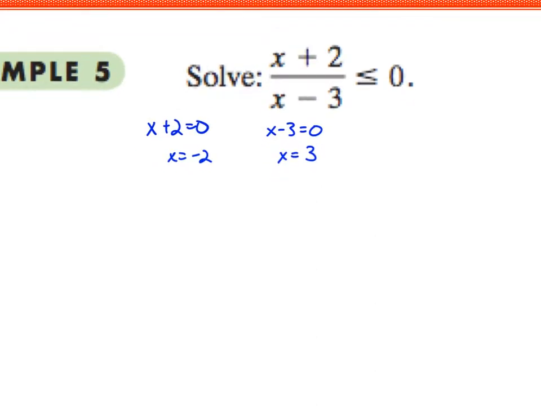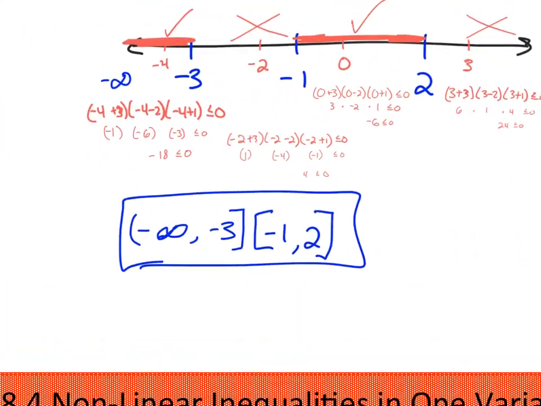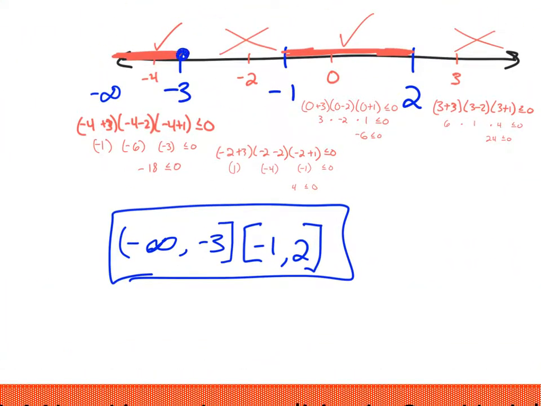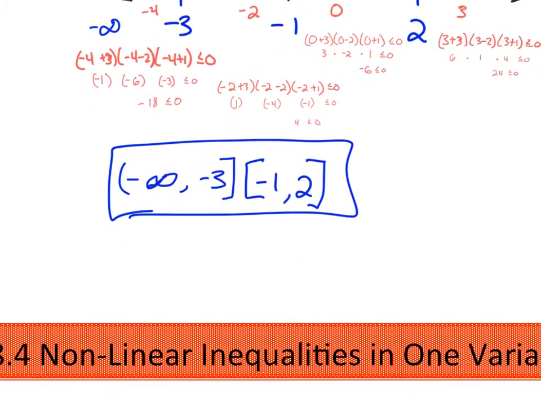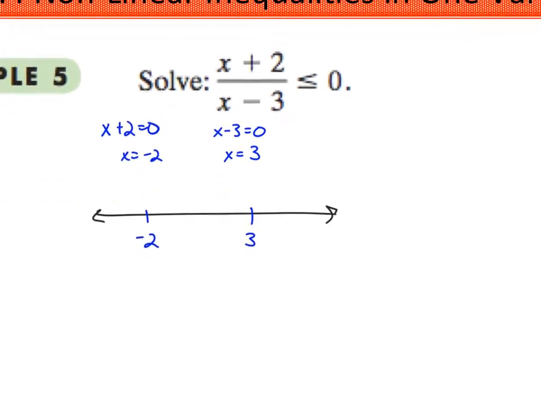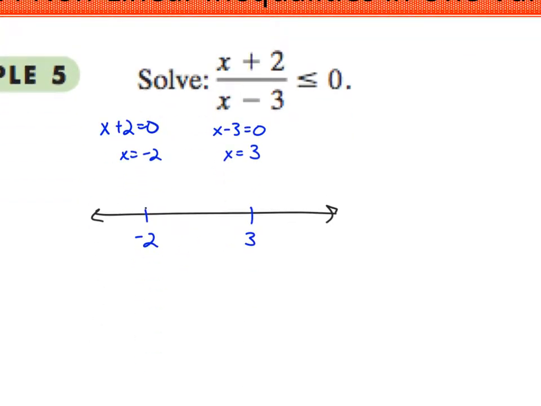Okay? And we're still going to put those on a number line. So negative 2 and 3. Okay? And oh, I should have put closed circles here on this number line above. Closed circles. Okay. So on this one, I'm going to put a closed circle for the negative 2, because 2 came from the top. Closed circle. And I put a closed circle there because I'm referring to the inequality.